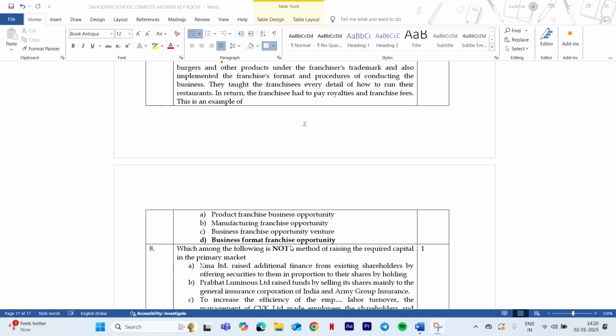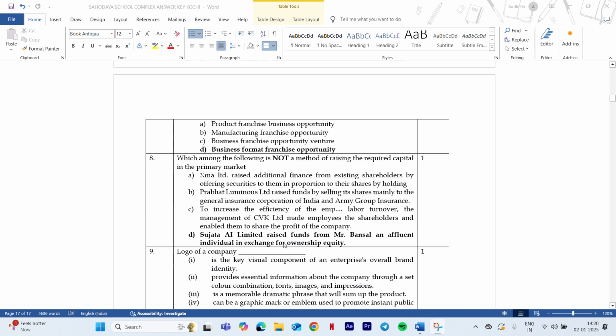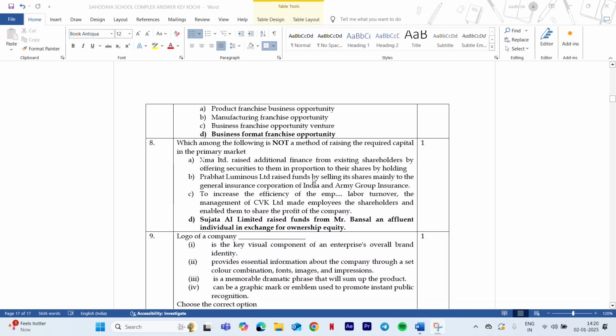How the franchise is being run, the same way the franchisee unit should also be run and conducted. So this is a business format franchise opportunity. Now, which of the following is not a method of raising capital in the primary market? So the question here is which is not a method of raising capital.